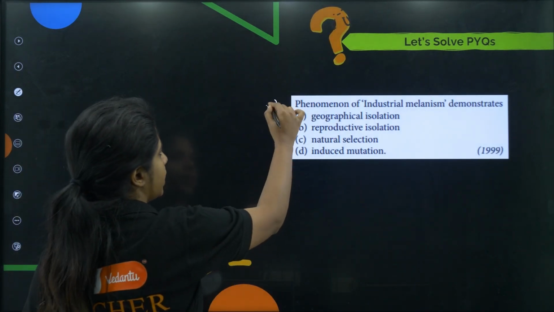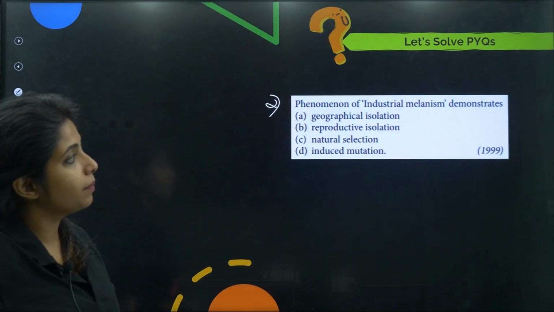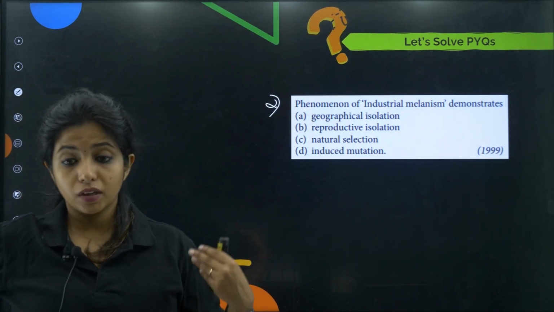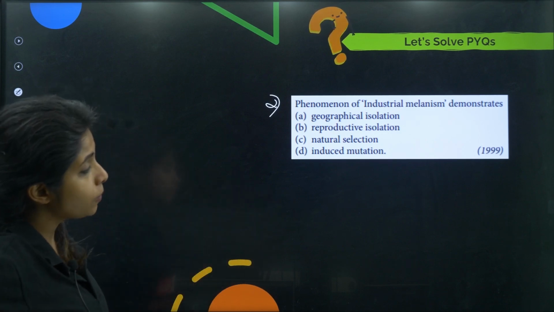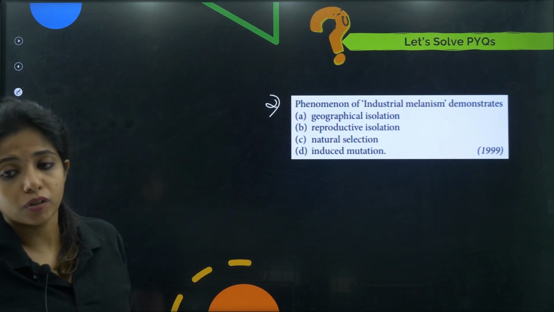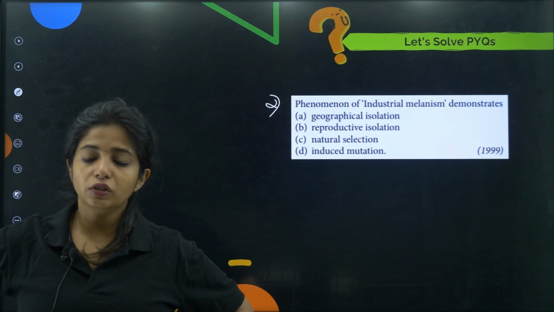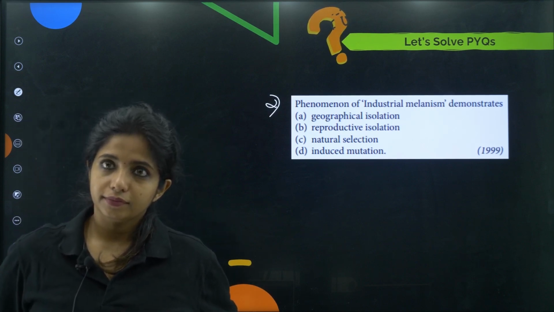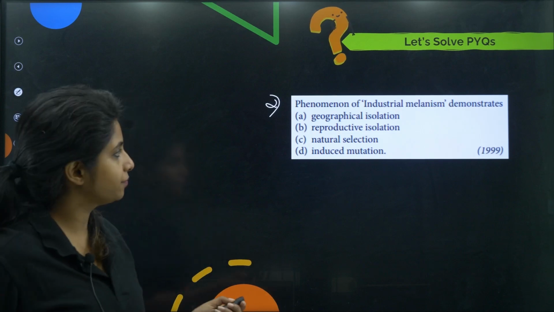Going ahead. Second, the phenomenon of industrial melanism demonstrates what? I told you there are so many questions coming around this topic. I cannot help it. So the phenomenon of industrial melanism demonstrates what, children? Geographical isolation, reproductive isolation, natural selection, induced mutation. You can choose the answer and tell me.